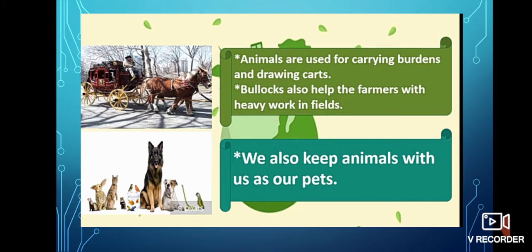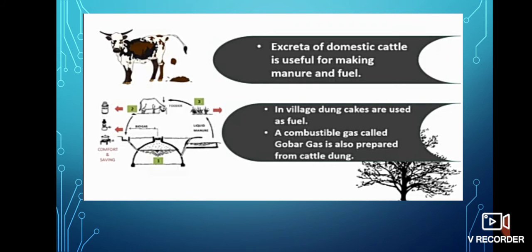Animals are used for carrying burdens and drawing carts. Bullocks also help the farmers with heavy work in fields. We also keep animals with us as our pets. Excreta of domestic cattle is useful for making manure or fuel.